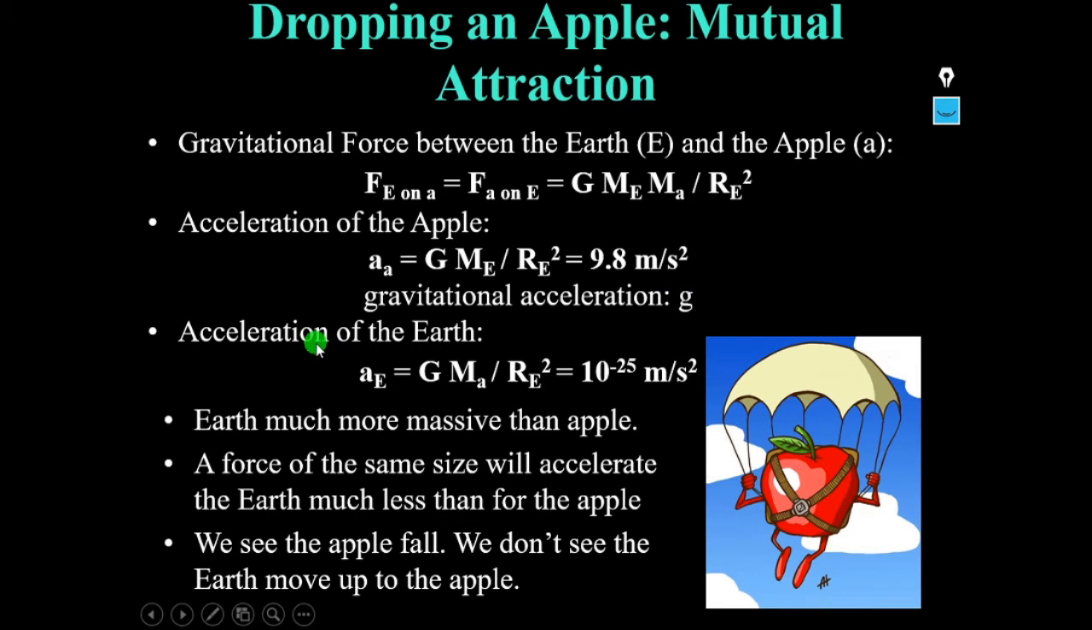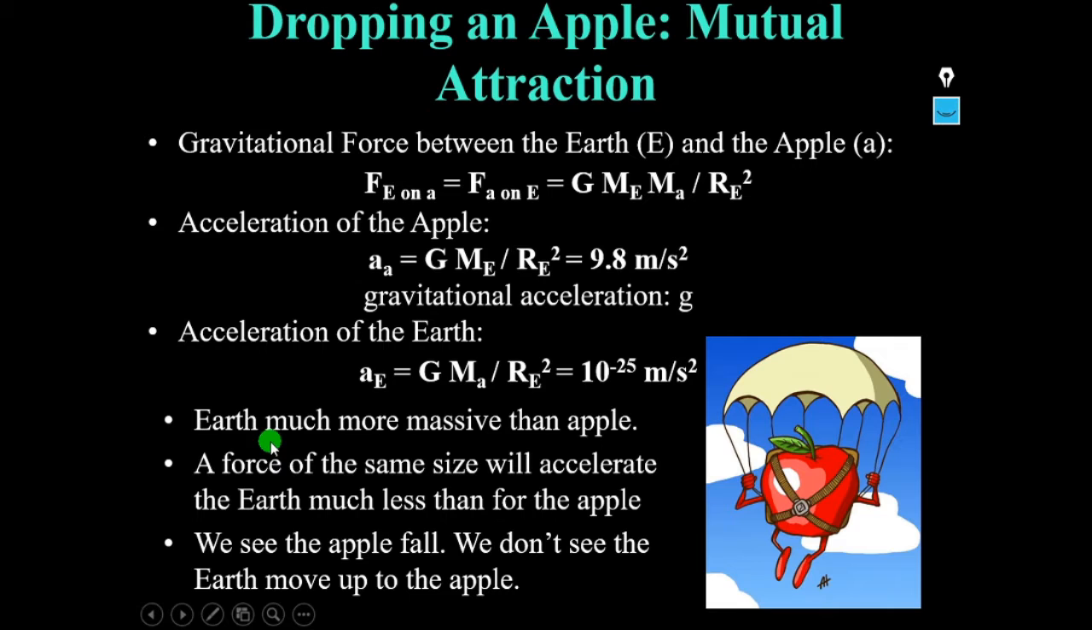Now if we want to find the acceleration of the earth, we use the same formula. The force exerted by earth on apple divided by the mass of the earth gives the acceleration of the earth. So the mass of the earth is M E, and if we divide the force by M E, we get G M A by R square. So the acceleration of the earth is G M A by R square, which is equal to 10 power minus 25 meters per second square.